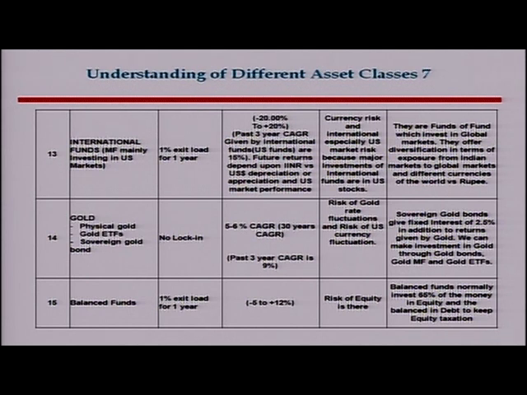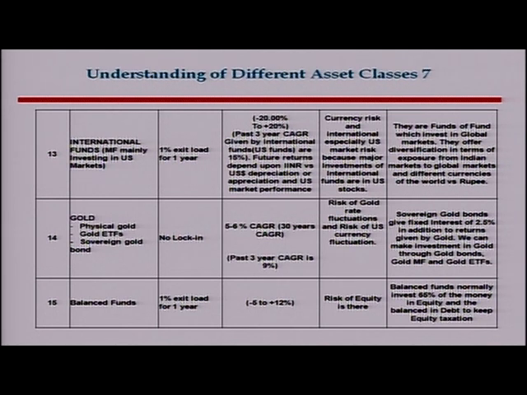The other asset class could be international funds. International funds are basically mutual funds that mainly invest in US markets and other international markets. International funds are more important for people who have a large asset base, because it basically covers your currency risk.